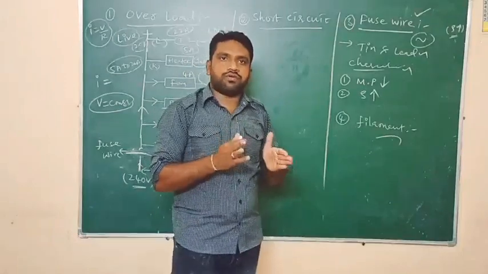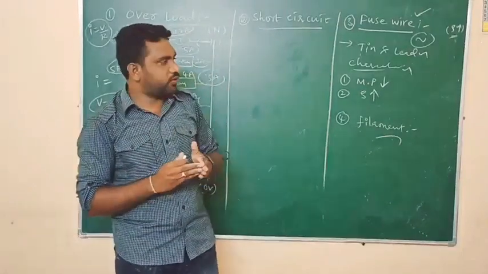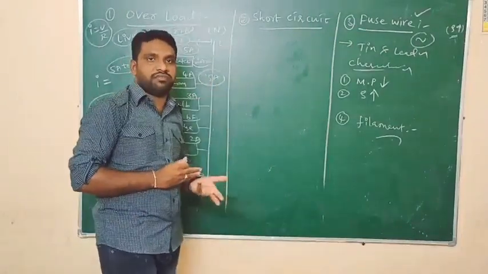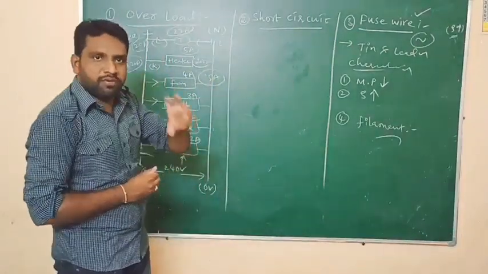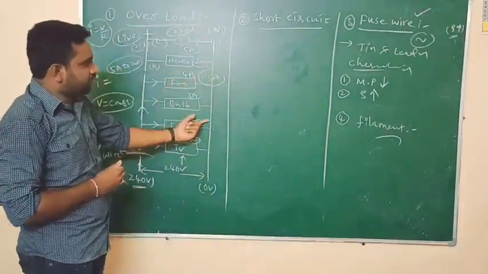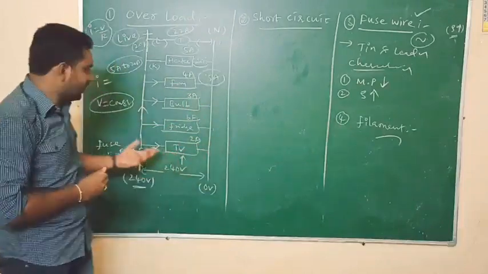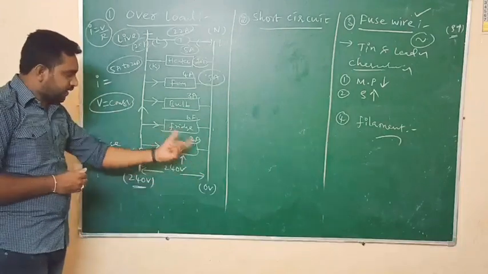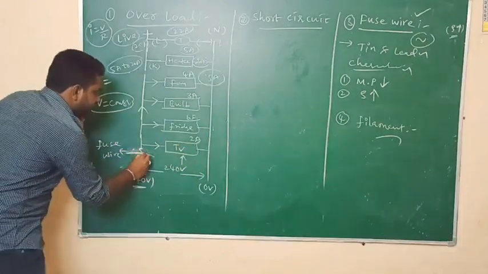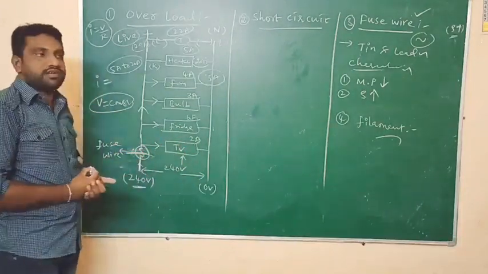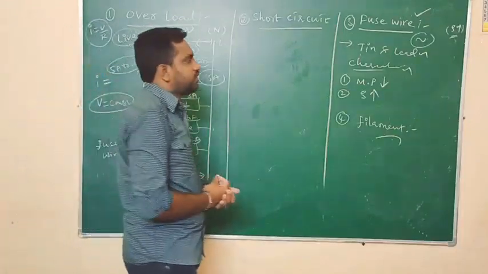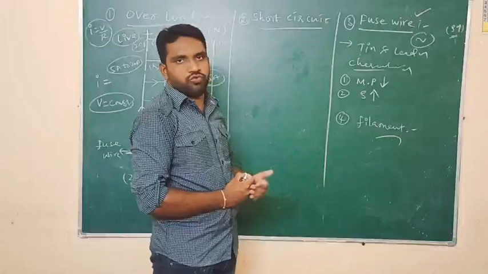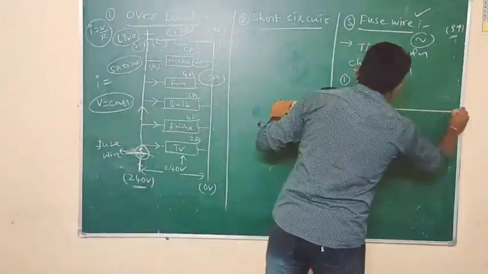Moreover, the fuse wire should always be connected to which wire? Live wire. Only the higher potential wire it should be connected to. For example, if we connect the fuse wire to the neutral wire, there is no use. Why? Because current will always go from higher potential to lower potential. So for that sake, we have to connect the fuse wire to the live wire in series. That is the purpose of connecting the fuse wire to the live wire in series. So this is regarding the fuse wire. The fuse wire is completed here.